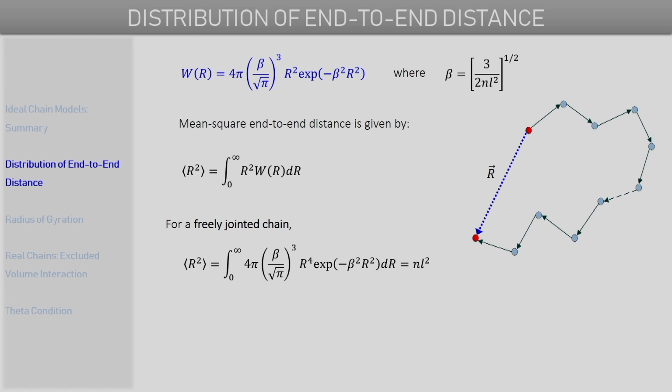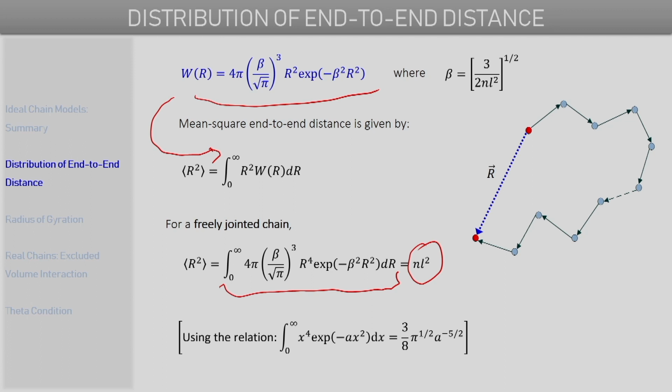So for an ideal chain or a freely jointed chain, if we substitute the expression for W(R), which is given here, in this equation, then for a freely jointed chain, the mean square end-to-end distance is given by this integral, and upon integration it can be shown that this integral comes out to be just N l square, which is the result for a freely jointed chain that we discussed in the previous lecture.